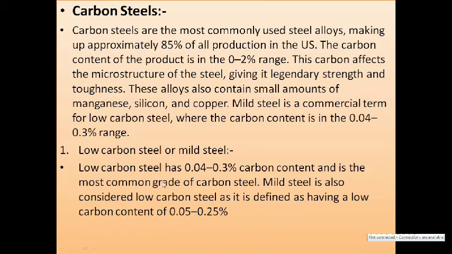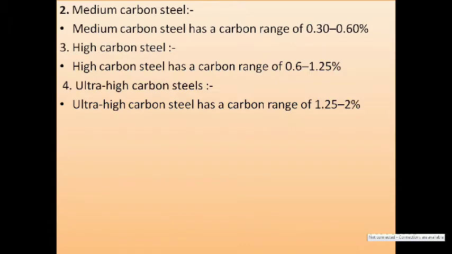Here for the low carbon steel the carbon percentage is 0.04 to 0.3%, and for the mild steel the carbon content is 0.05 to 0.25%. Medium carbon steel has a range of about 0.30 to 0.60 percent. High carbon steel has a carbon range of 0.6 to 1.25 percent.